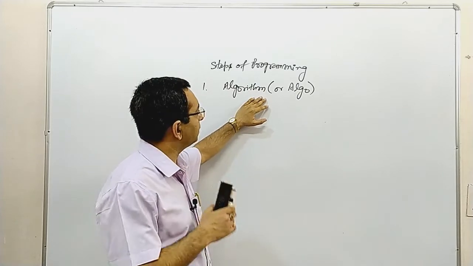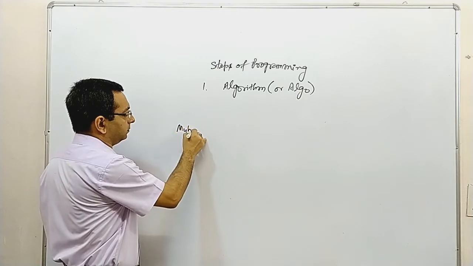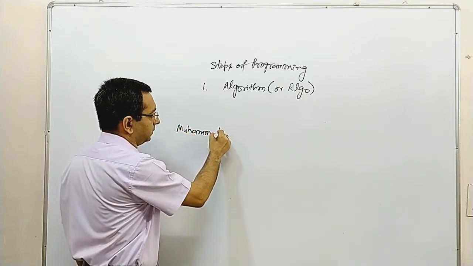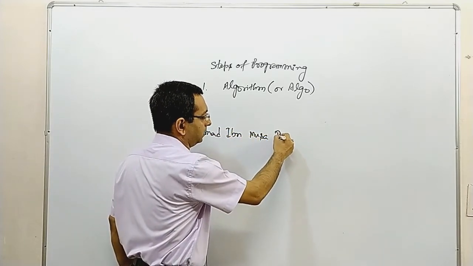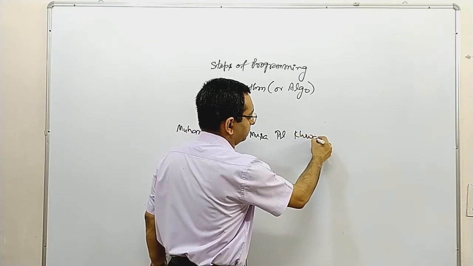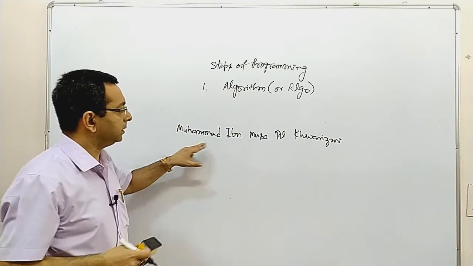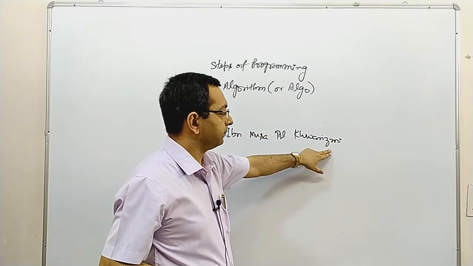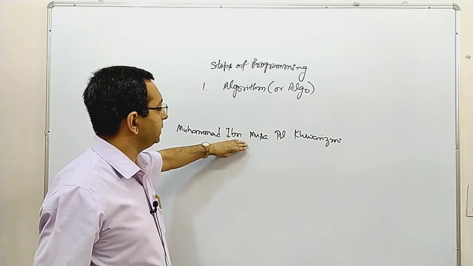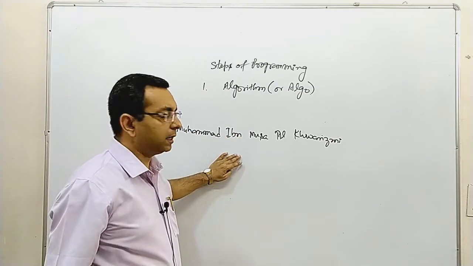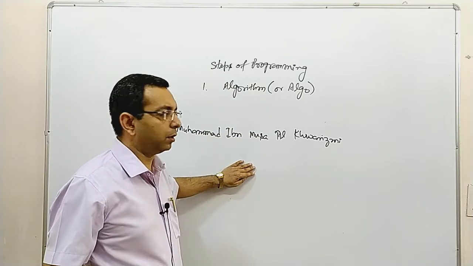Let's discuss how the word algorithm came about. You should know who is the father of algorithm. The father of algorithm is Muhammad Ibn Musa al-Khwarizmi. He is a Persian mathematician. He gave the concept of algorithm for writing procedures or statements for any problem.